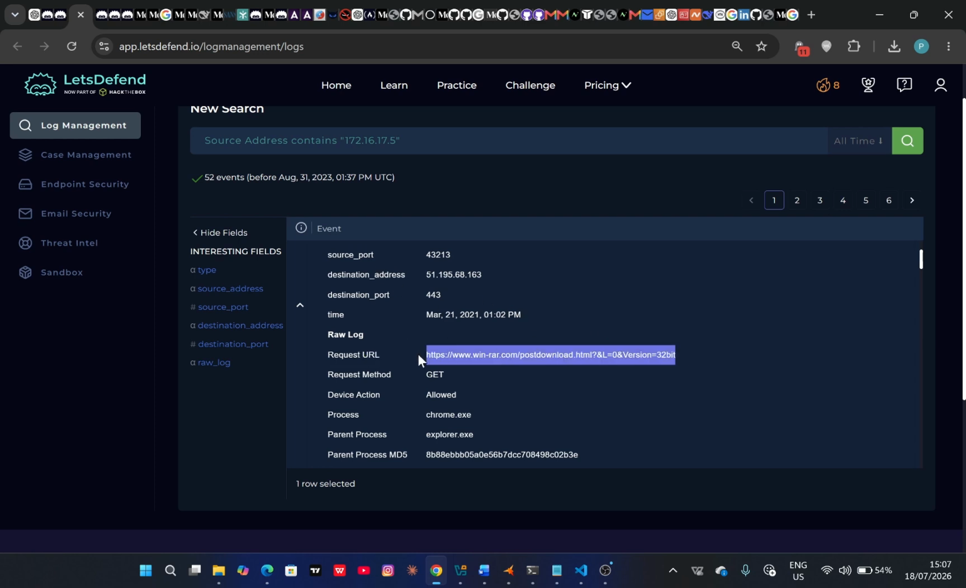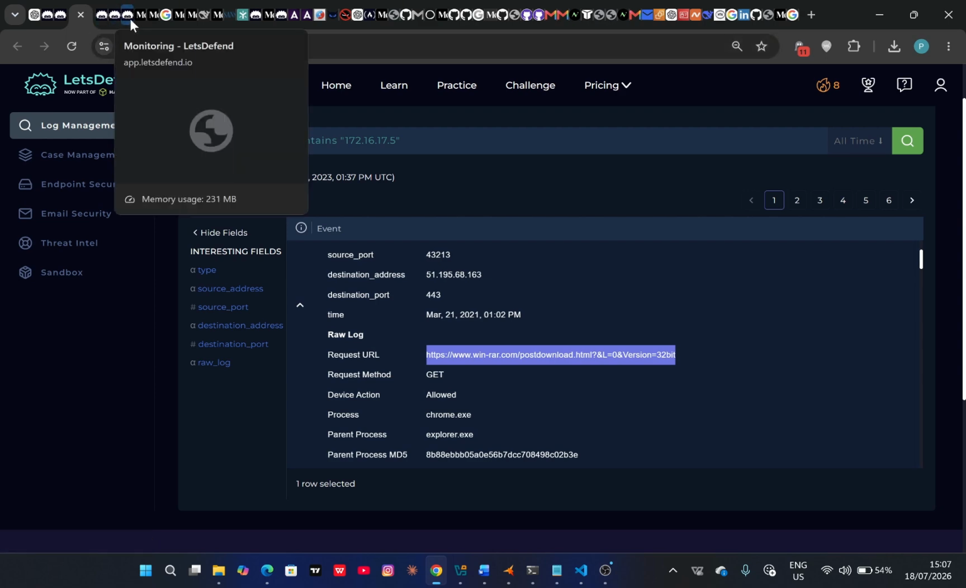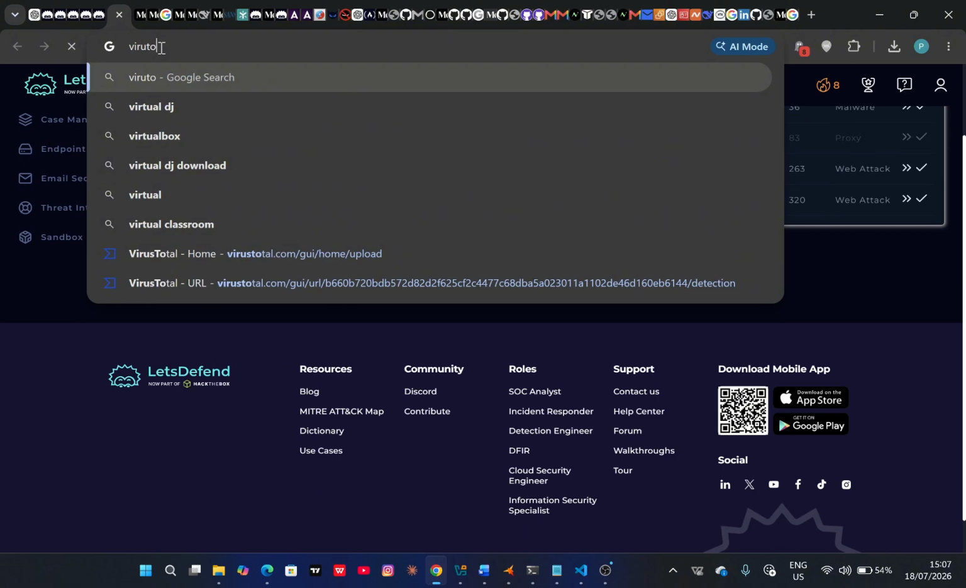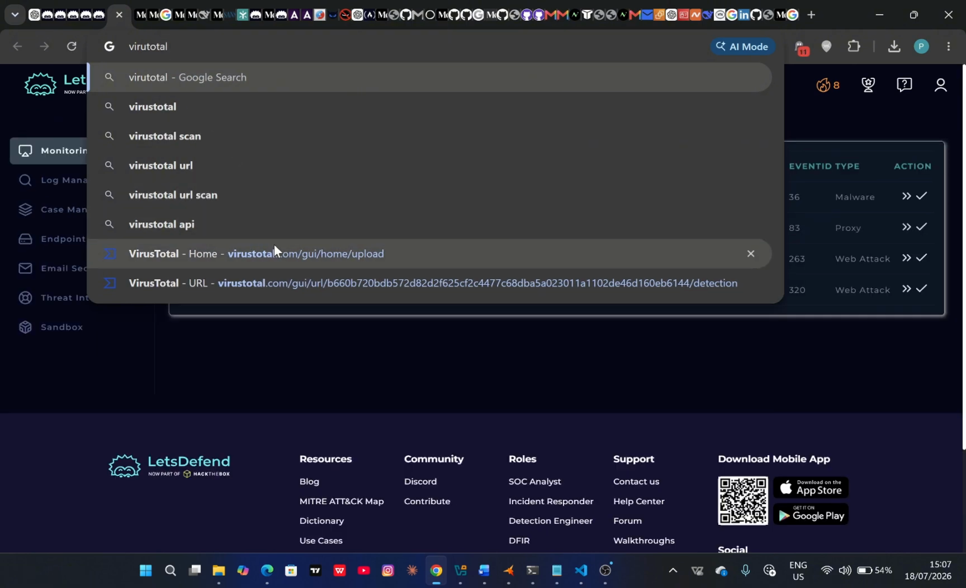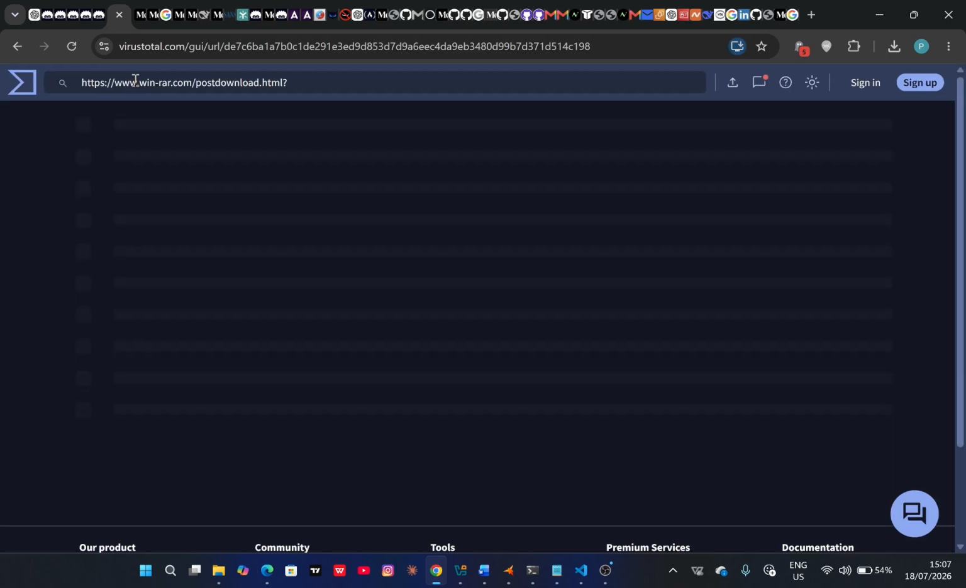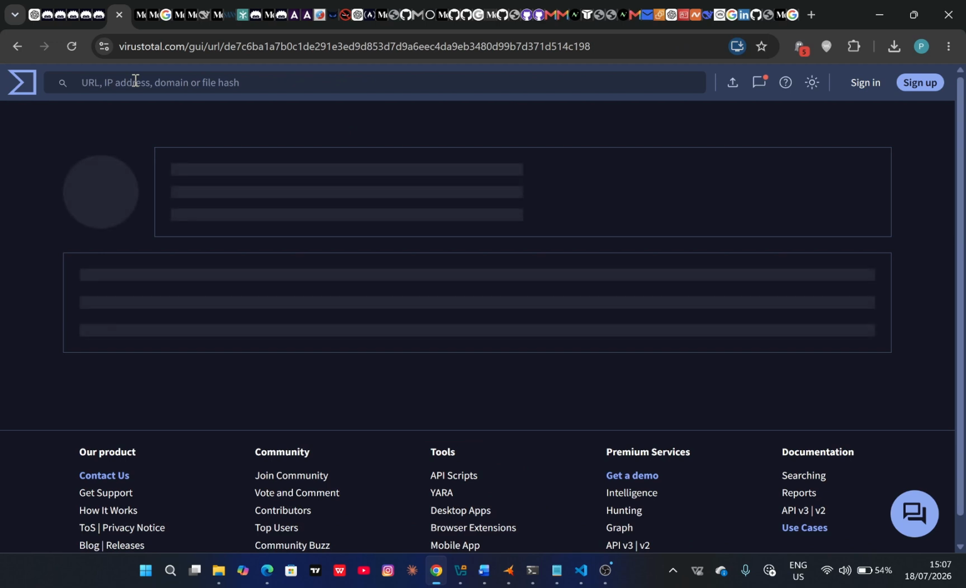Let's check. I'm going to grab this URL, go on to VirusTotal, and enter the URL in here to see.